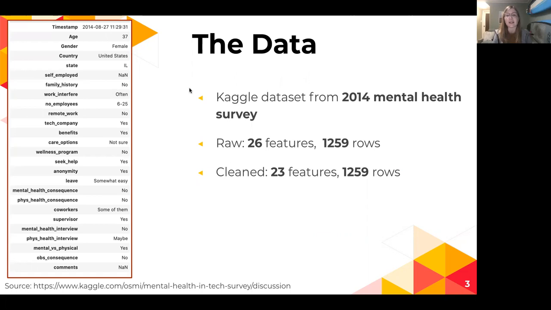This data set was fairly clean. I started with 26 features and about 1,200 rows. I ended up with the same number of rows after cleaning, and I decided to drop 3 features. Those features were dropped mainly because they had a significant amount of missing data. That missing data could have been imputed as missing, and I decided to drop those just for simplicity, but that is an option for further research to see if that affects the model.